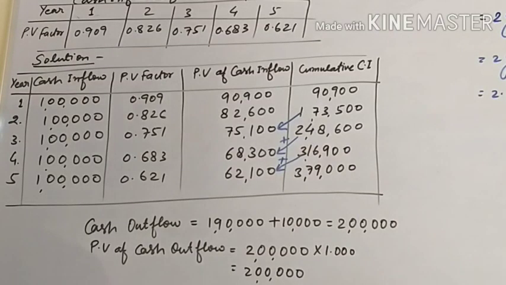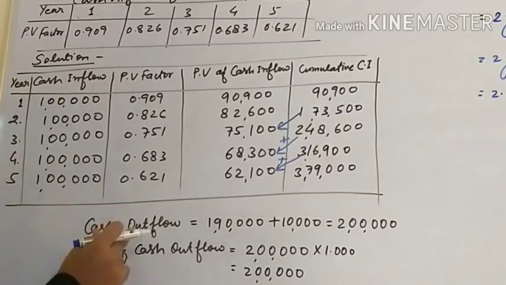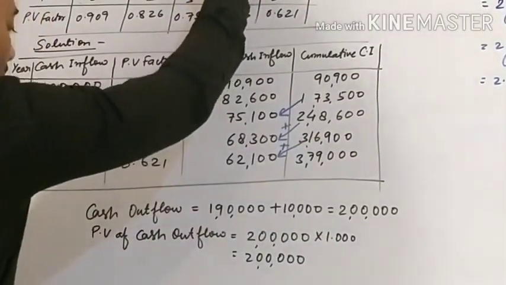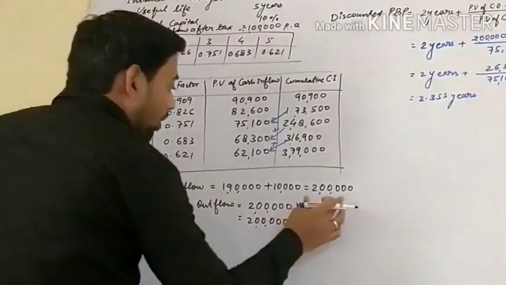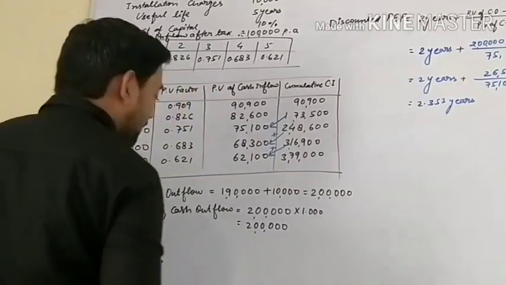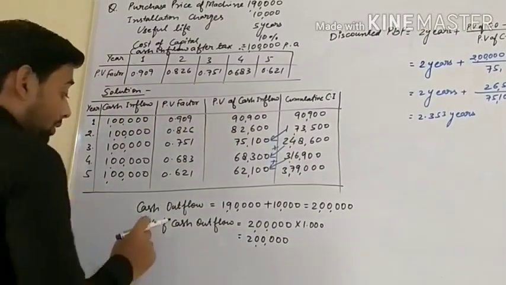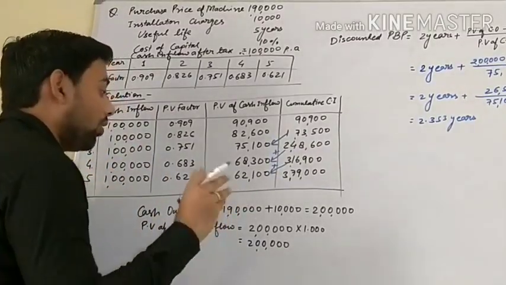Now we have to find out the PV of cash outflows. Okay. First of all, we will find the cash outflow. Cash outflow is equal to 1,90,000, which is the purchase price of machine, plus 10,000, which is the installation charge. Okay. Now our cash outflow is rupees 2 lakh. Now we have to find out PV of cash outflow. Okay. The PV factor for 0 year.